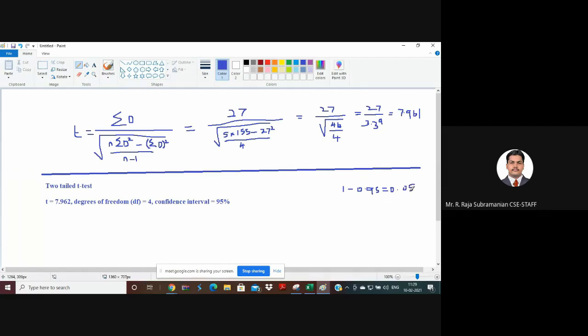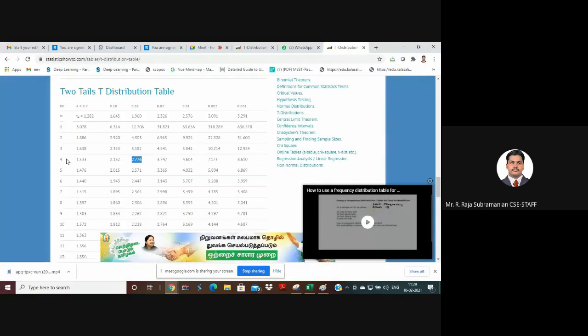In the T table, I have to check the degrees of freedom versus the confidence lack. My degrees of freedom is 4 and the confidence lack is 0.05, and where they intersect, it is 2.776. Are you able to understand how to find it in the T table?